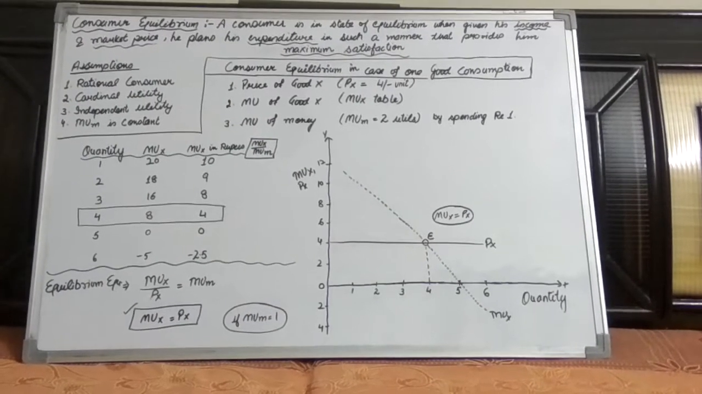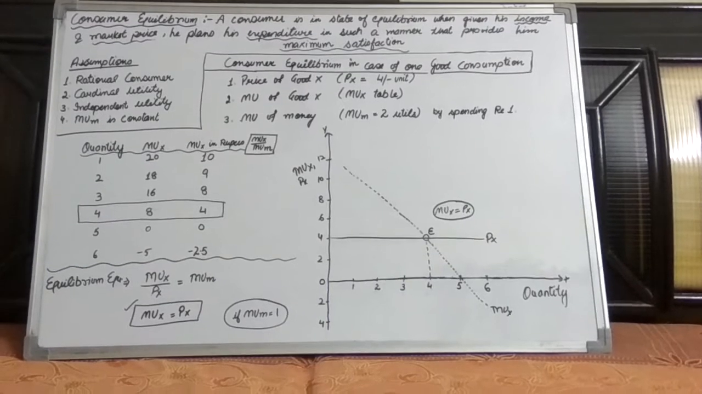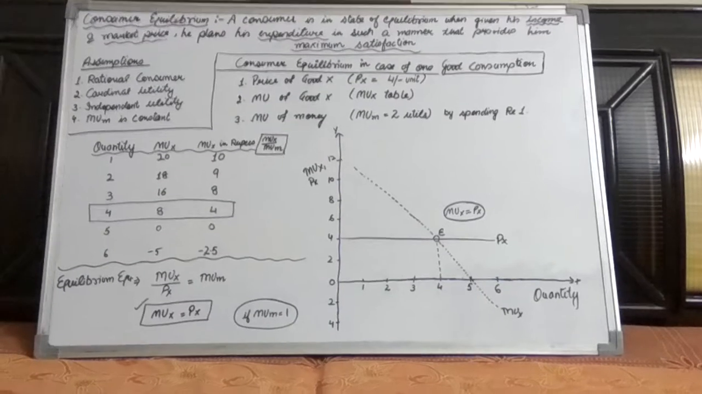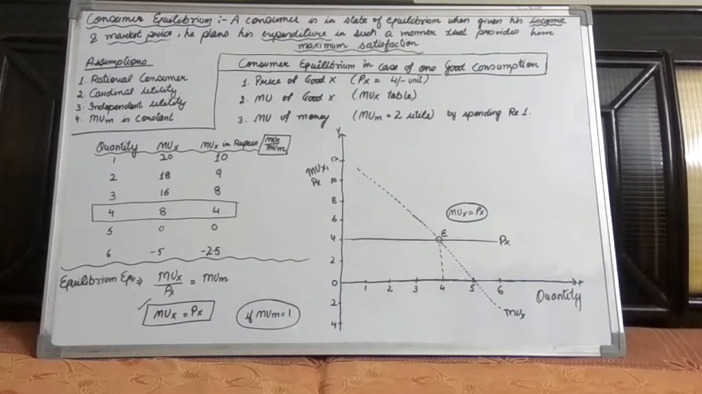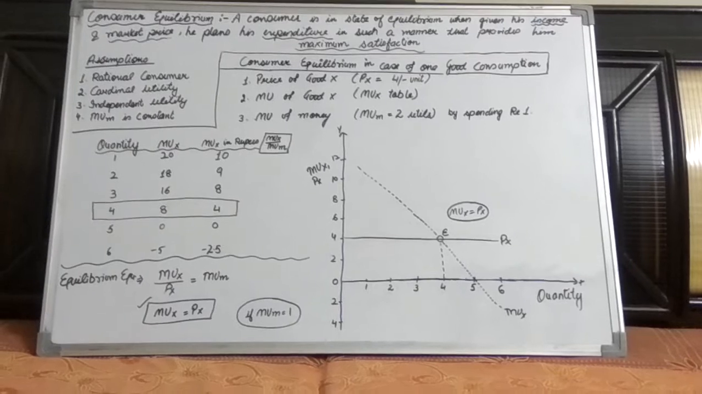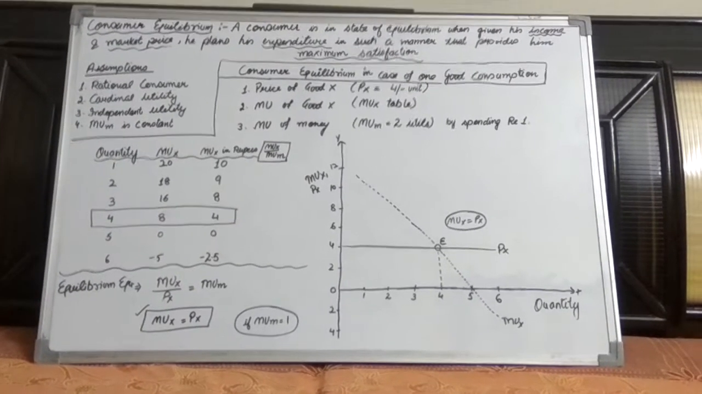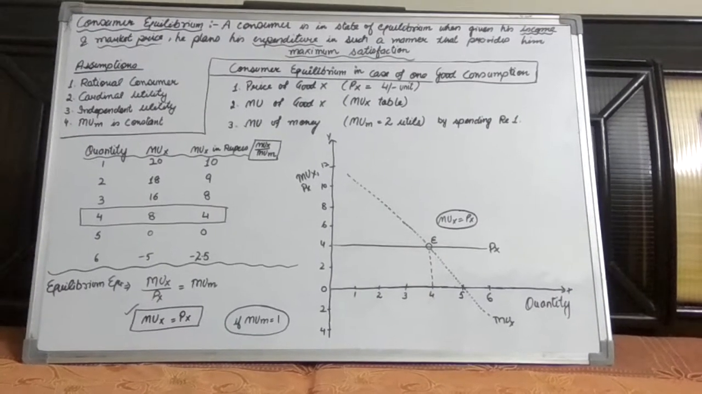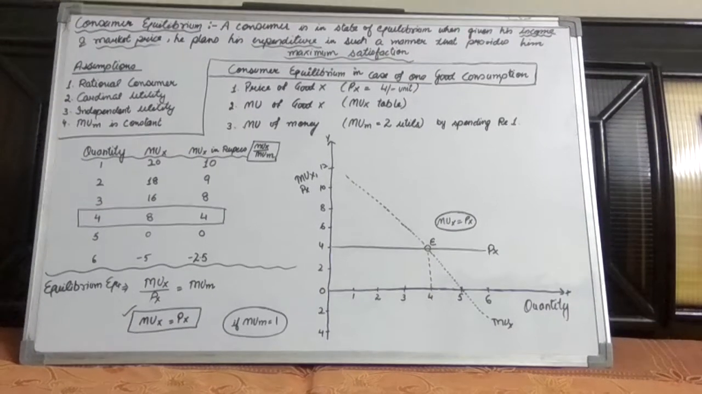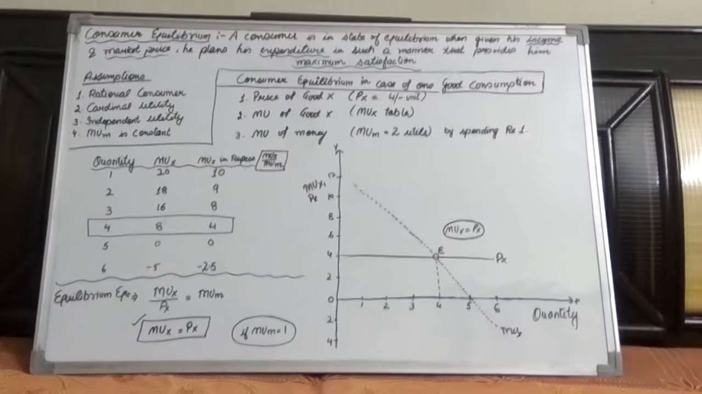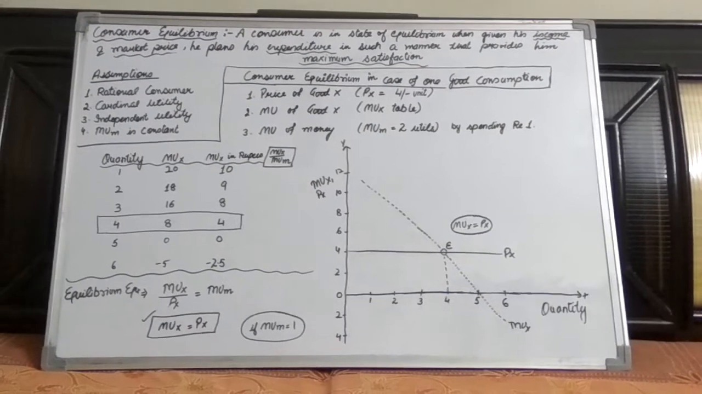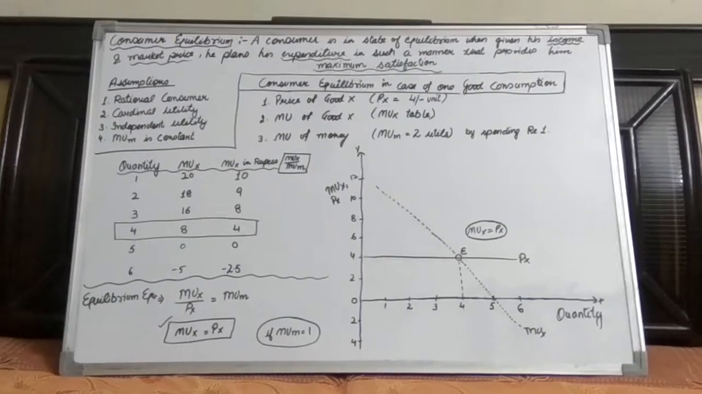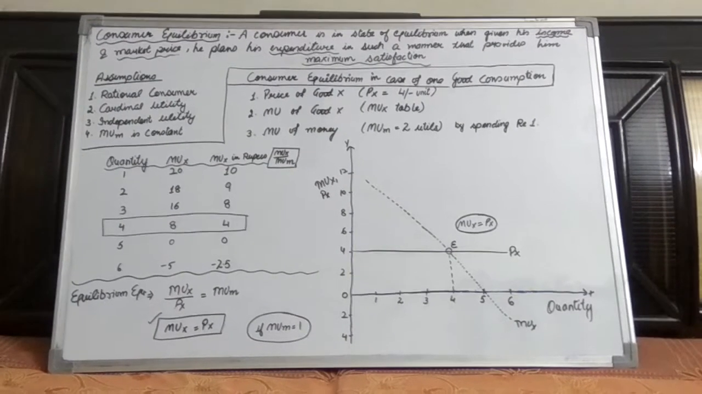These two lines are intersecting at point E, which is the point of equilibrium, where MUX is equal to PX, which provides the consumer the level of maximum satisfaction, because at this level whatever amount the consumer is spending on good X is exactly equal in terms of satisfaction also. So here we have got consumer equilibrium by utility analysis. This case can further be extended towards a 2 good case, 3 good case and even more.